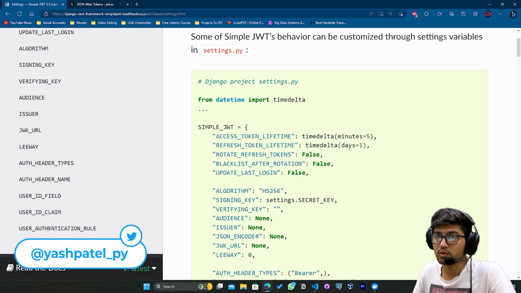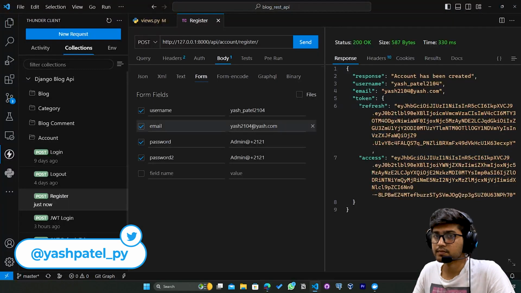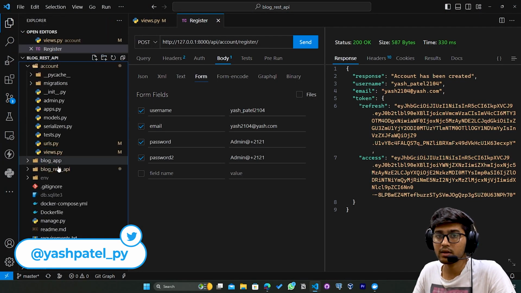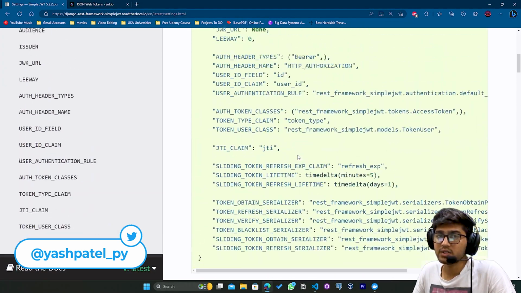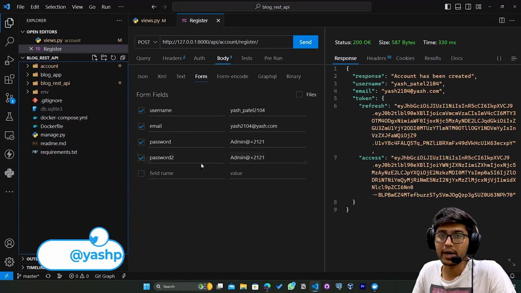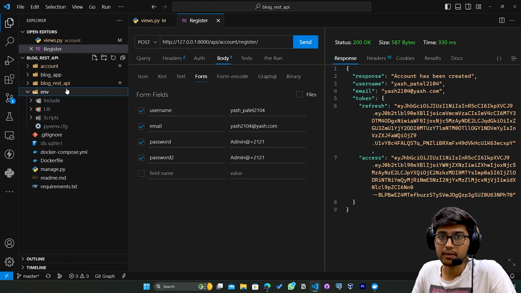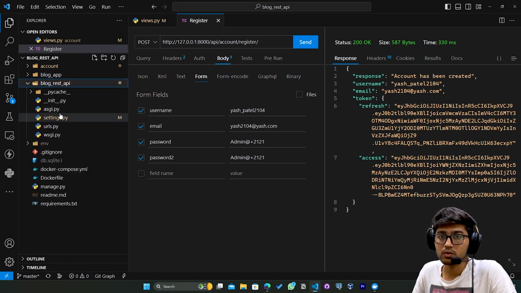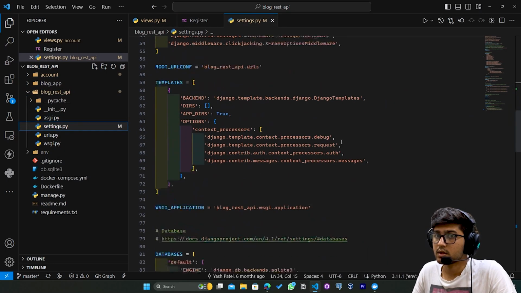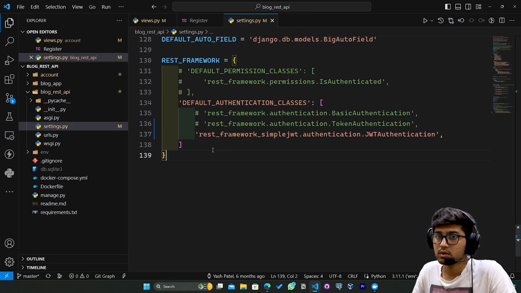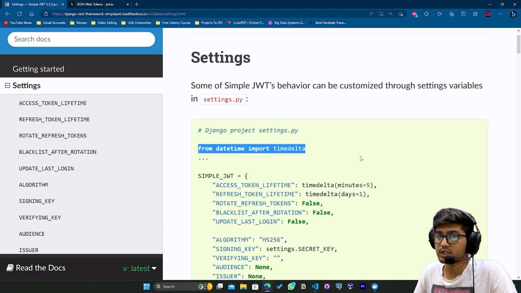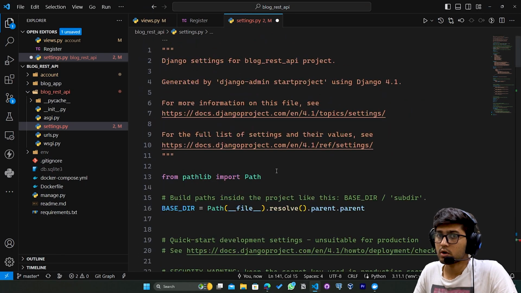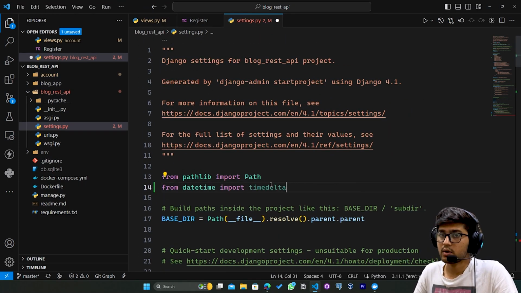Let me first copy this one, go to settings.py. Keep in mind, whatever settings you make for the JWT, you need to add them in settings.py. I'll go very far down, copy that one, and also copy this package, go to the top and paste it over here.